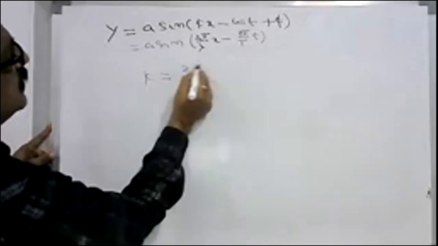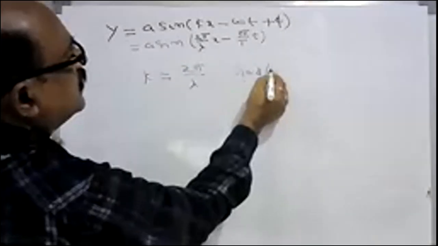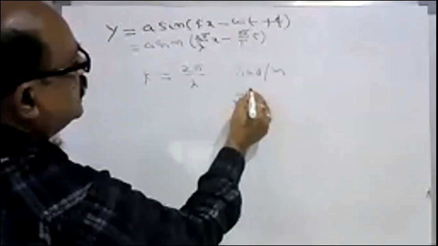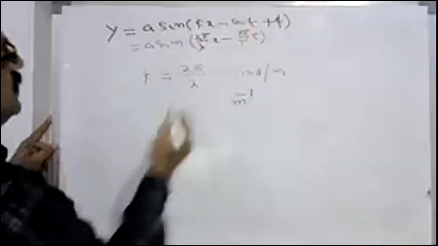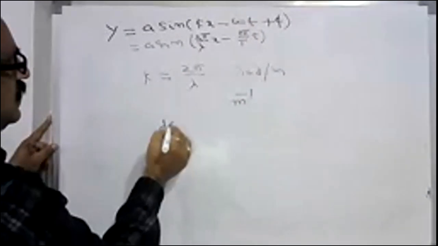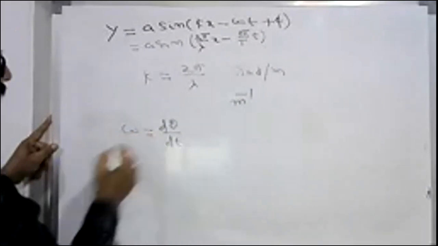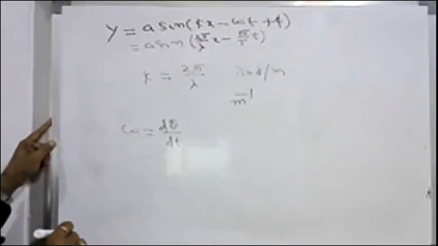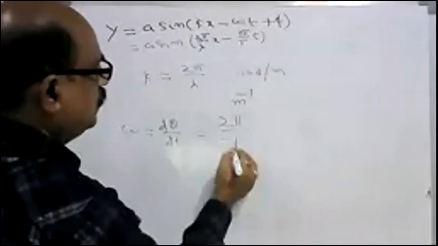This is what is called the wave constant, and its unit is radian per meter, or simply meter inverse. What is angular omega? Rate of angular displacement. So for every 2 pi radians, how much time does it take?